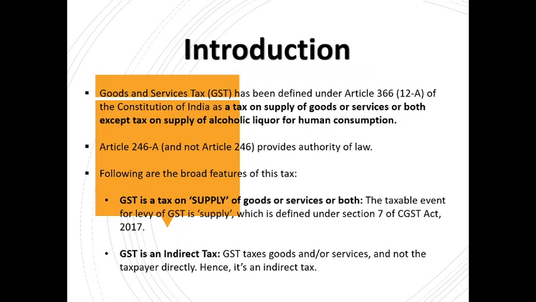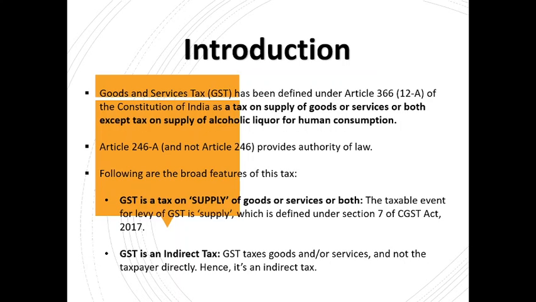Now, why have I highlighted that the article which provides authority of law for GST is Article 246A and not Article 246? For levying GST, the Constitution of India was amended through the 101st Amendment, and this Article 246A was added for levy of GST.